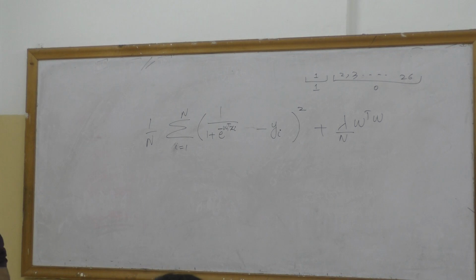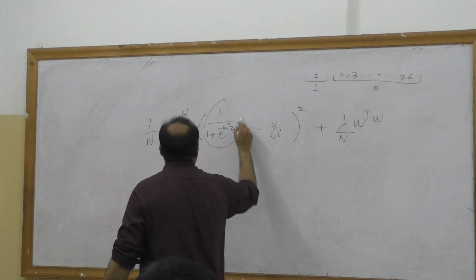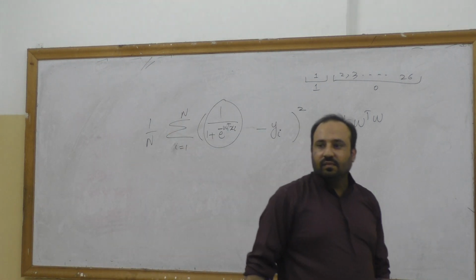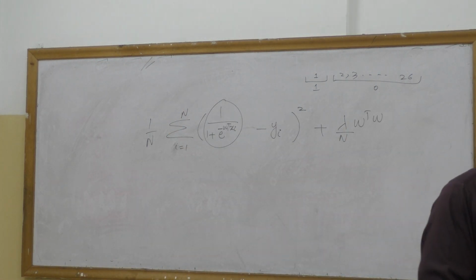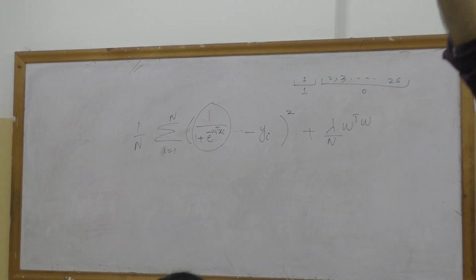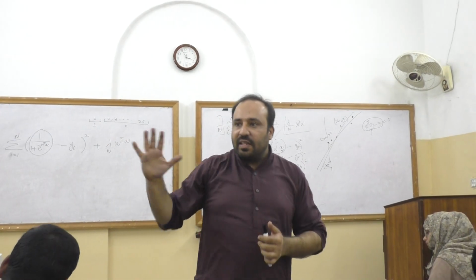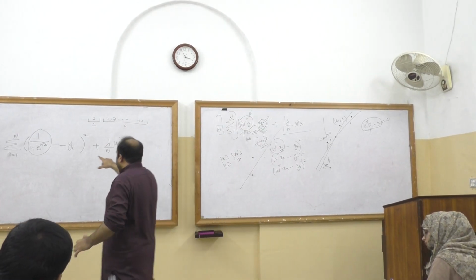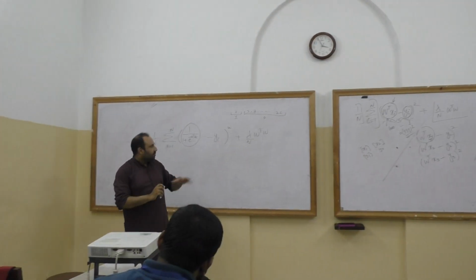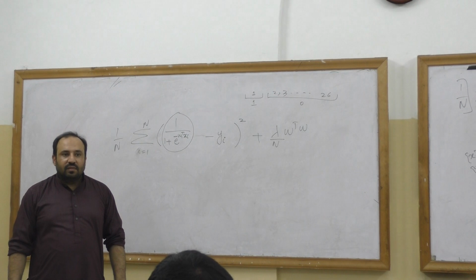Make sense? Yes. Now this number is guaranteed to stay in the range. No matter what W you come up with, no matter how long an x is placed, the value will be between 0 and 1. So this kind of strategy makes this algorithm less sensitive, less sensitive to outliers. Make sense?